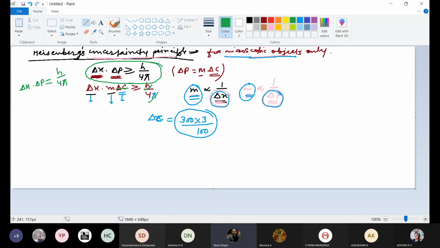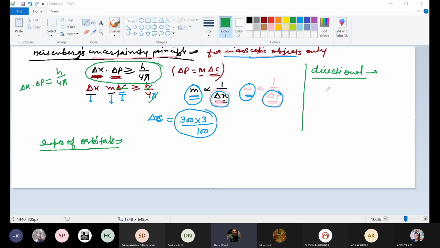Now next is shapes of orbitals, or we can say shapes of subshells. See, before starting shapes of orbitals, I want to make it clear what is the meaning of directional in chemistry. I don't know what the meaning of directional in maths and physics is, but in chemistry, directional means, see,